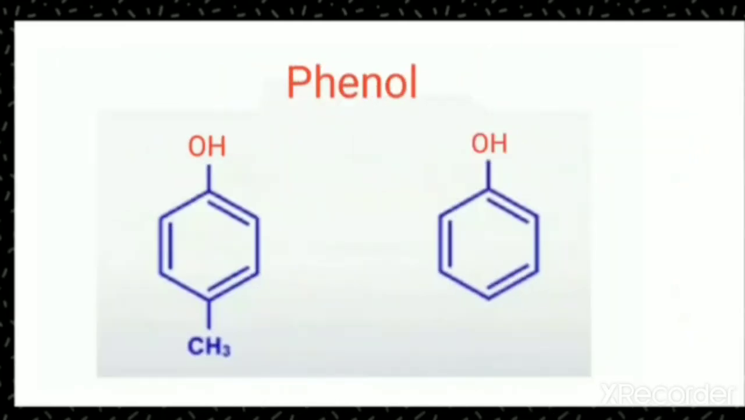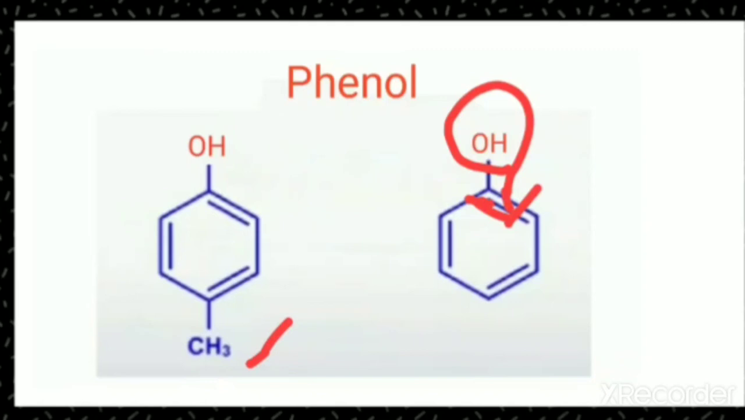Phenol. Phenol is when the OH group is directly attached to the benzene ring. You can see here the OH group is directly attached to the carbon atom of benzene, then it is called a phenol. And there can be further substitution also, that means if a methyl group is present on one of the carbon atoms of the benzene ring, then it is called a substituted phenol. So that we'll discuss in the case of naming.